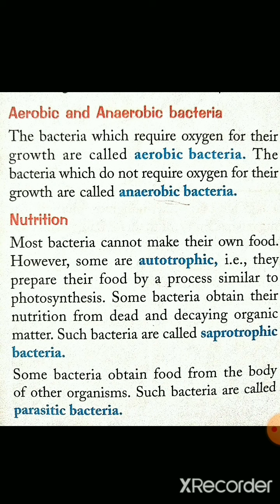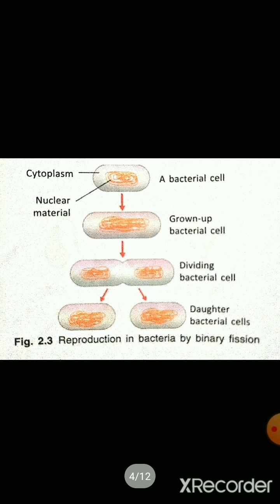Now when we talk about reproduction, reproduction means reproducing just like yourself. So bacteria reproduce by binary fission. Under favorable conditions, a bacterium divides into two daughter cells, and the bacterial cells grow in size. You can see in the picture its nuclear material and cytoplasm divide to form two new daughter cells, and the daughter cells grow in size and divide again, right? So most bacteria divide very fast.